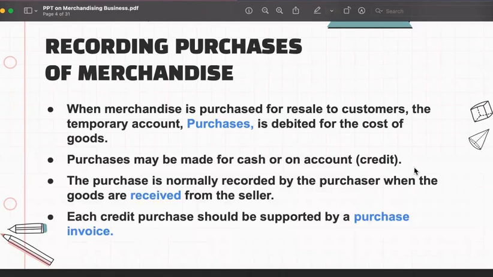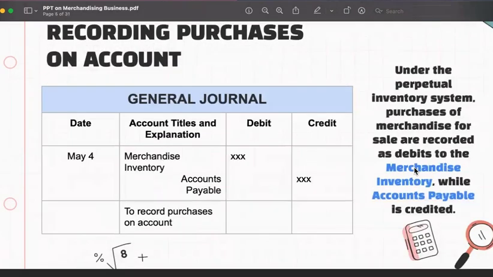Next, purchases may be made for cash or on account. We know that when we purchase, we can pay immediately with cash, or we can have a credit purchase, meaning we can buy on credit. The purchase is normally recorded by the purchaser when the goods are received from the seller. Each credit purchase should be supported by a purchase invoice. So this is how we record a purchase on account.